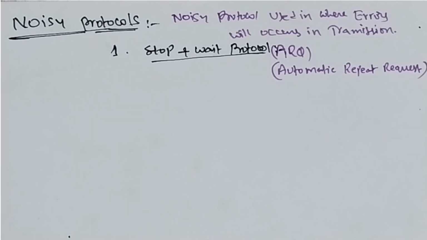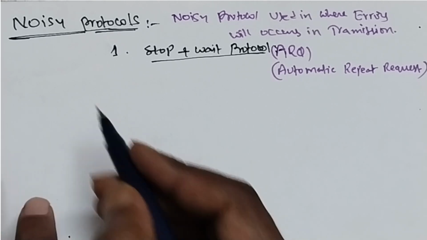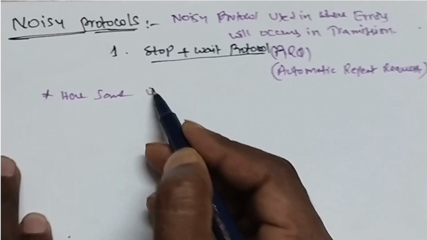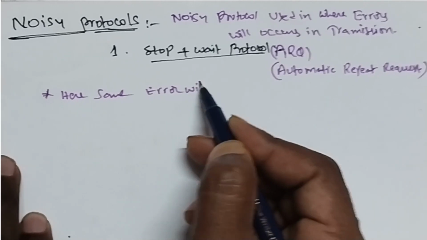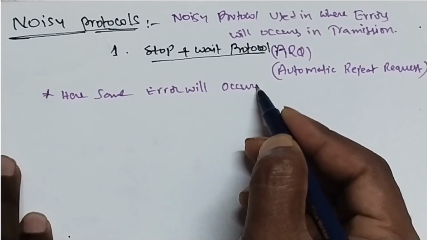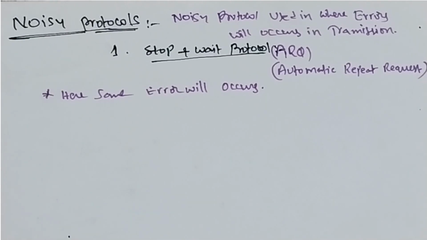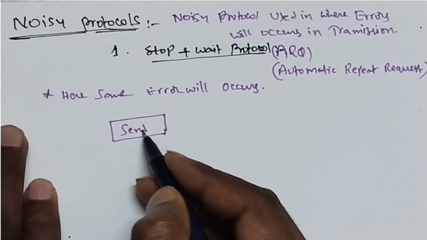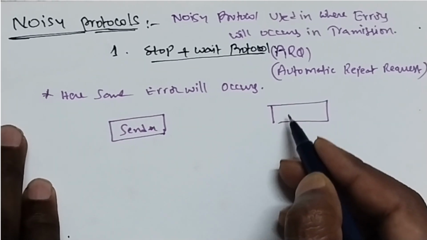The stop and wait ARQ protocol is the same as the stop and wait protocol, but here some errors will occur. If the receiver detects an error in a frame, the receiver will discard the frame and not send the acknowledgement. See here, the sender is sending messages to the receiver.